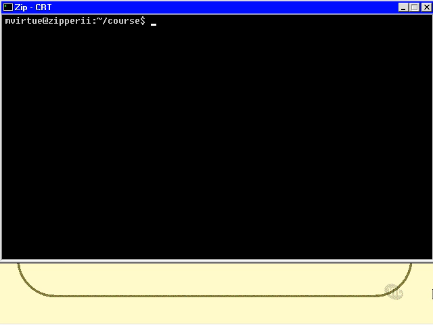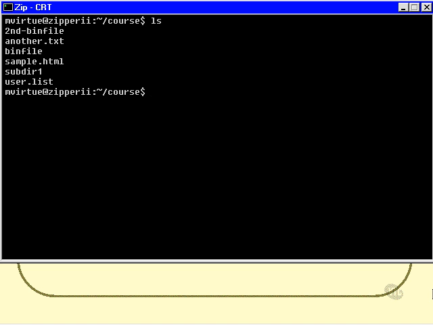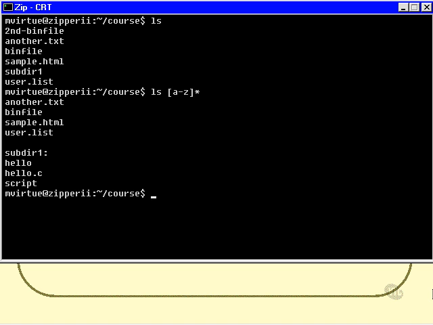Here I am in the course directory again. Now I'll just do an ls. Those are the files. Now if I did an ls of A to Z star, that means match basically any file name that begins with A to Z. And of course it goes and matches my subdir1. So, but notice that it has not matched second-bin file because that began with a 2, which is not one of the A to Z letters. So that didn't get listed.